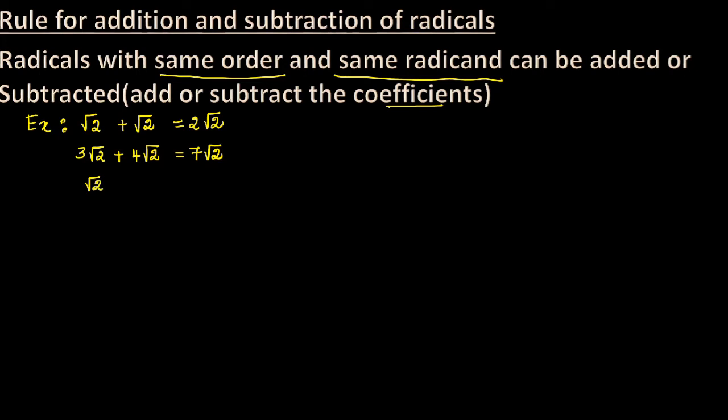See one more example. Root 2 minus root 2. Here radicands are same and order is also same. Coefficient is 1. Here it is minus 1. So 1 minus 1 is 0. 0 root 2, that is 0. Root 2 minus root 2 is 0. Root 2 plus 5 root 2. Order is same and radicand also same. 1 root 2 plus 5 root 2, that is 1 plus 5, 6 root 2.